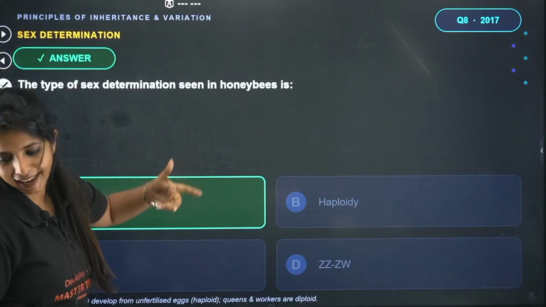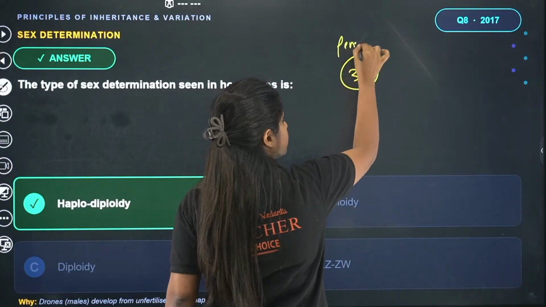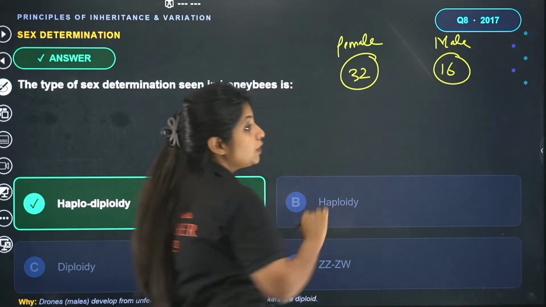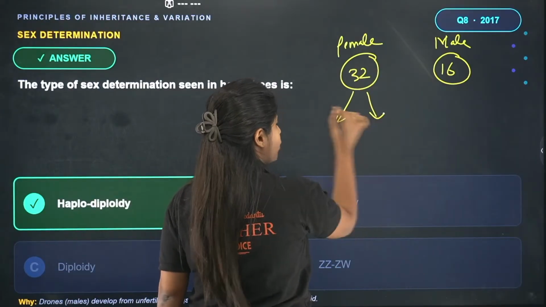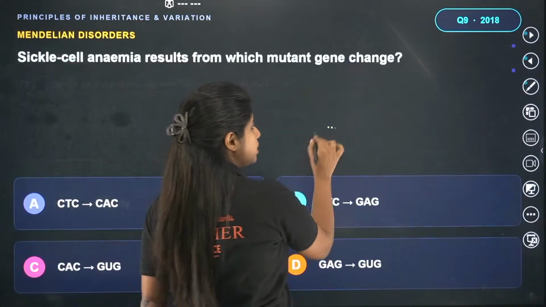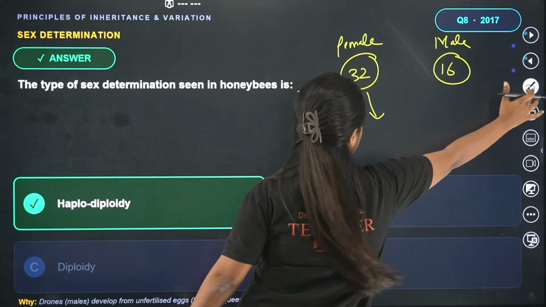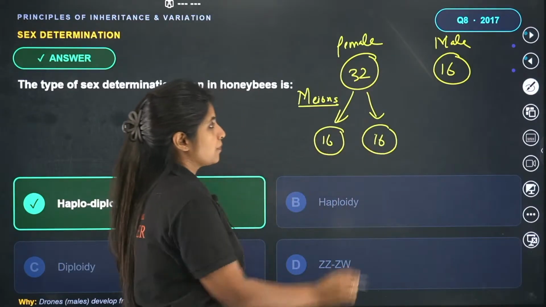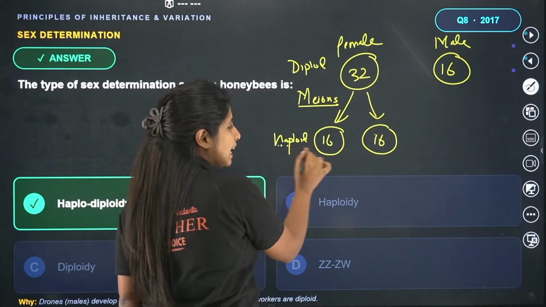So it works like this. I can explain it. It's not a big thing. Suppose we have 32 chromosomes in a normal female, and in the case of a male, you have 16 chromosomes. Now, when females make their gametes, whenever we say gamete formation, they undergo meiosis. Meiosis is the reductional division, where the cells formed have half the number of chromosomes. So when it was having 32, now they will be having 16 chromosomes. This is when the female was diploid and produces the haploid egg.